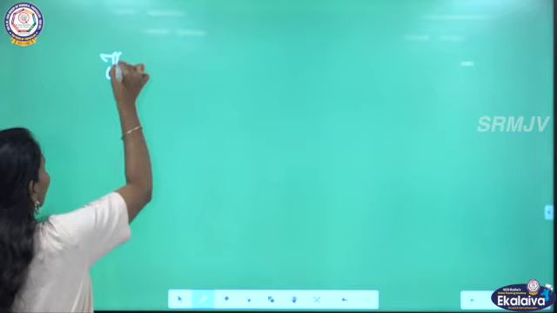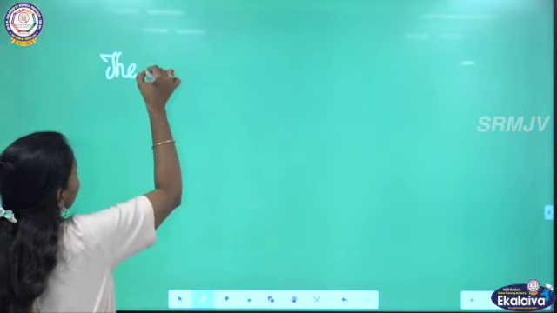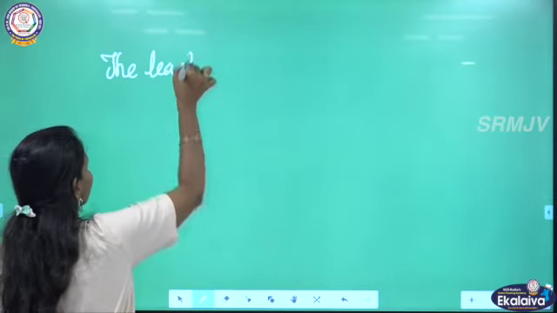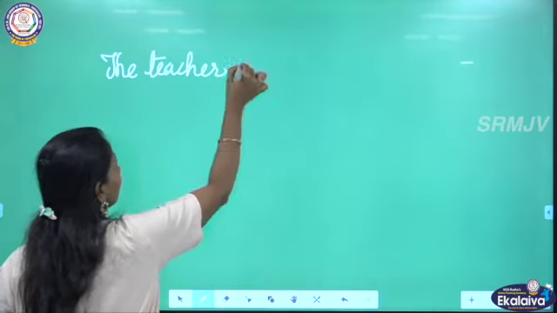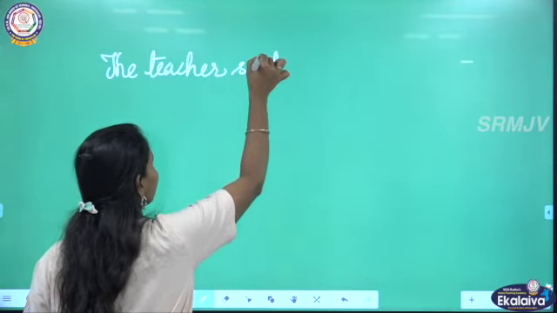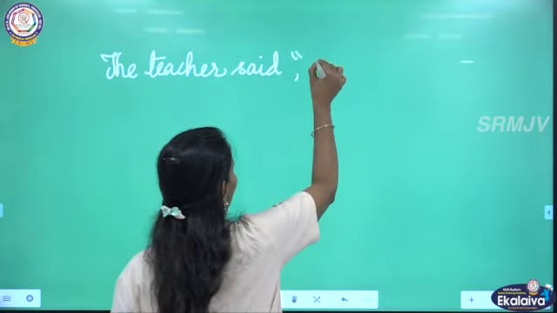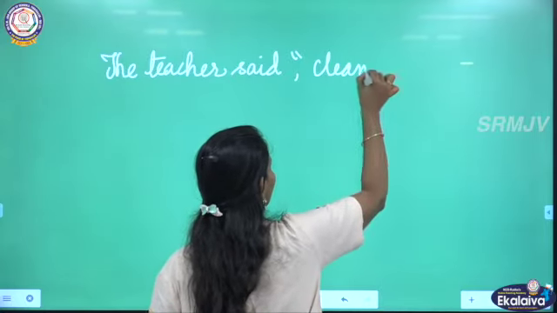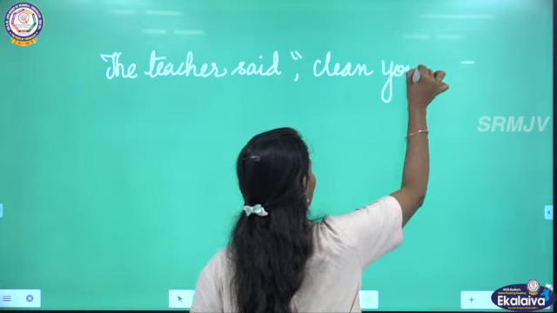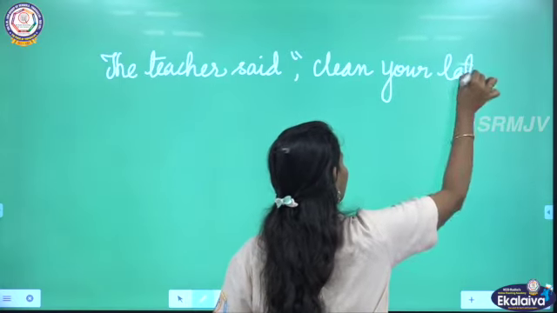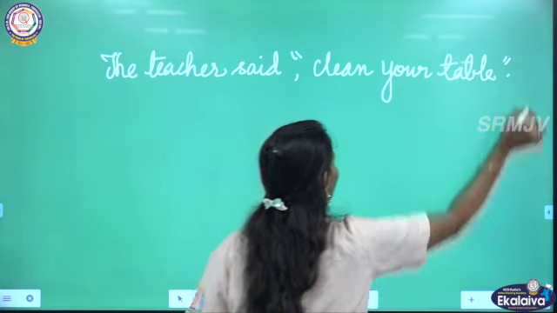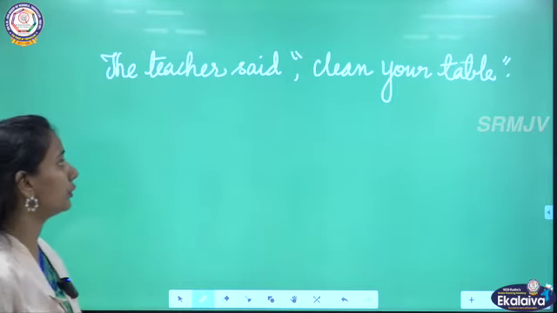The teacher said, "Clean your table." Teacher said, "Clean your table."